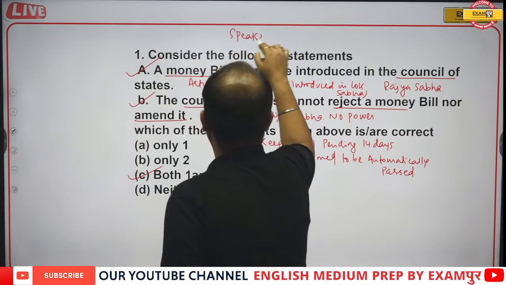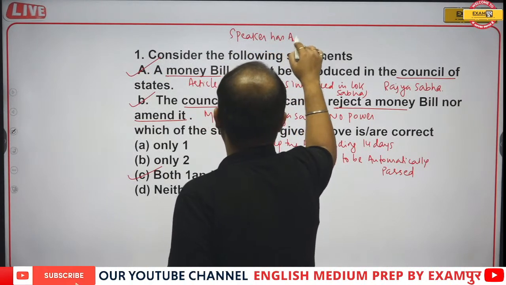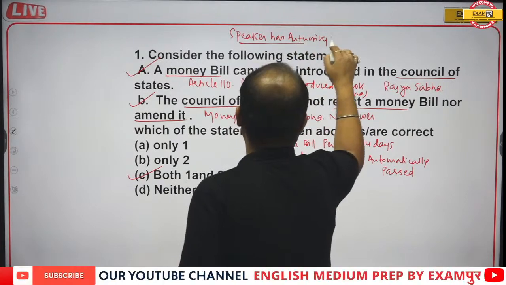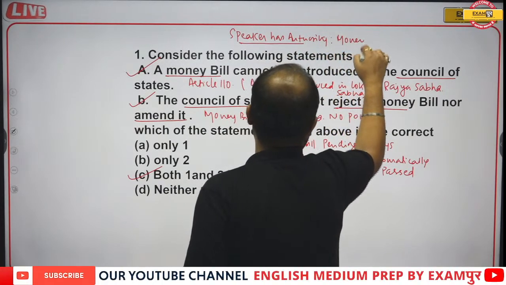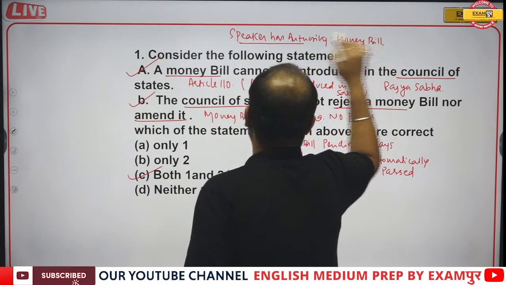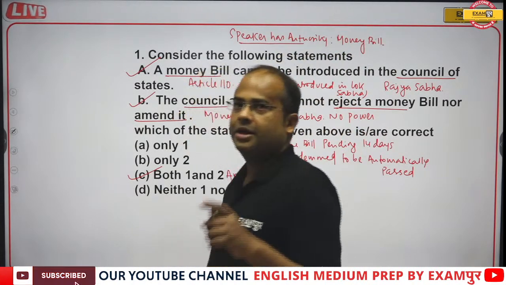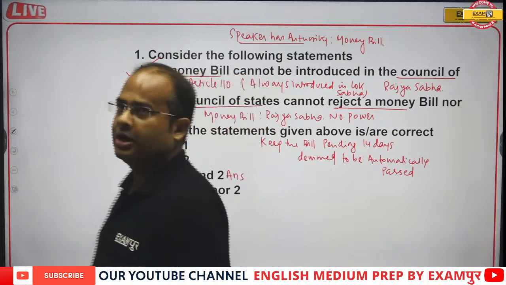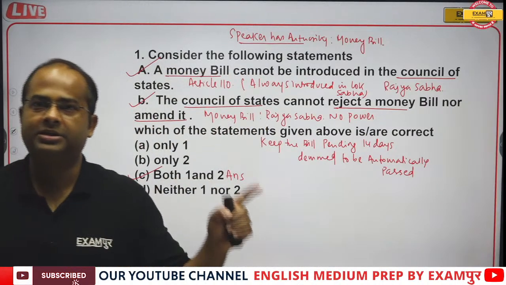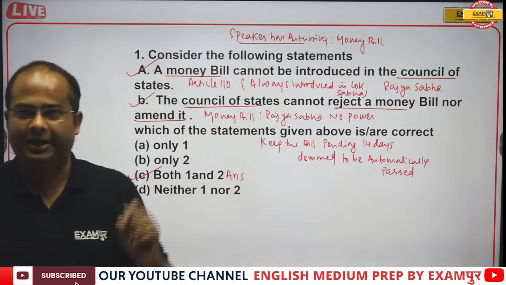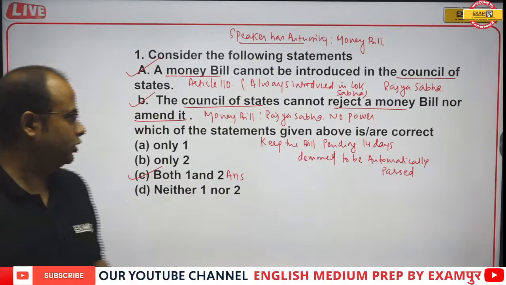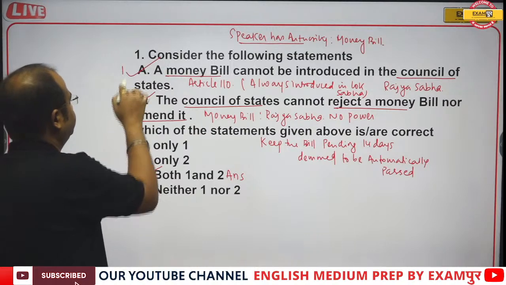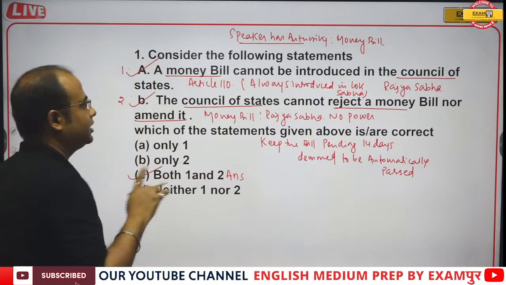Speaker has authority to declare any bill as a money bill. So Speaker decides whether a bill is money bill or not. So correct answer will be option C. That is, both statements are correct. Statement A is also correct, statement B is also correct. So if I write 1 and 2, both 1 and 2 are correct.